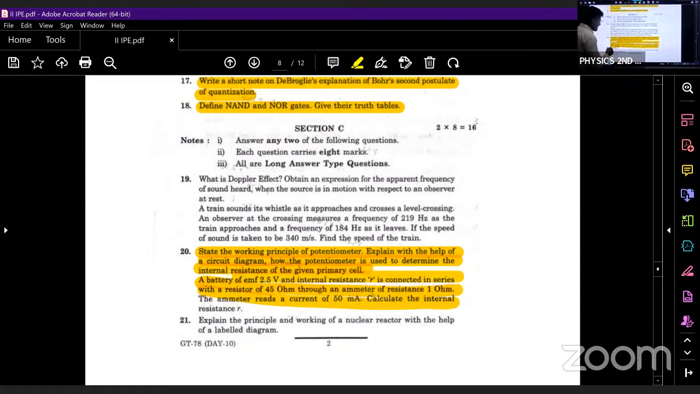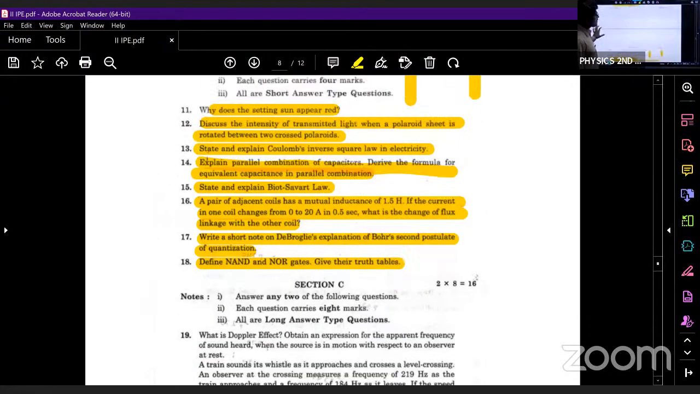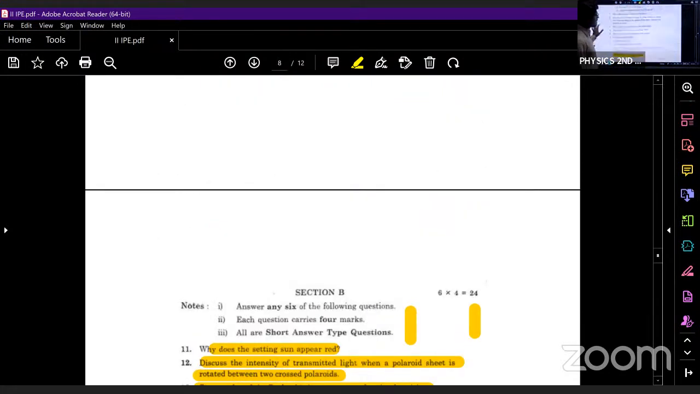We have discussed this numerical in yesterday's class. Further, what is the last question? The last question is: explain the principle and working of a nuclear reactor with the help of a labelled diagram. See here, this question is again repeated. So, this is the second paper by which you can get the confidence of attempting all the answers in your